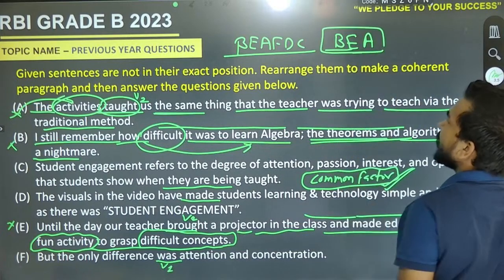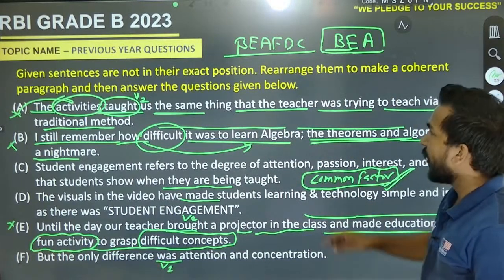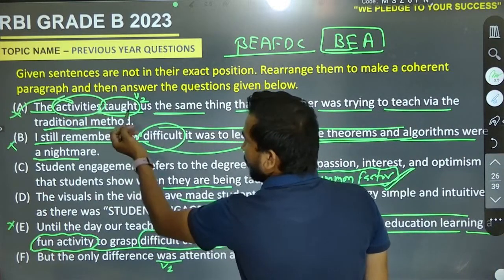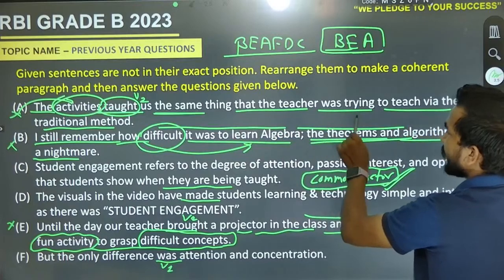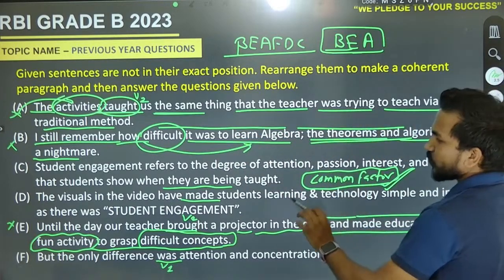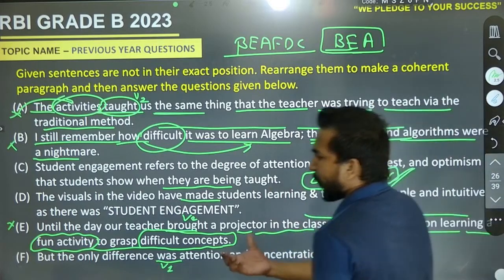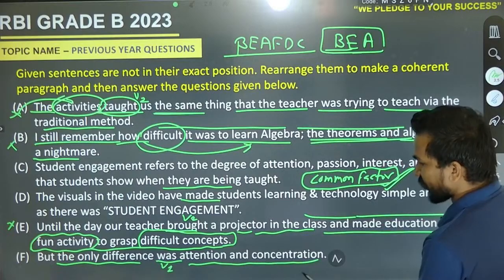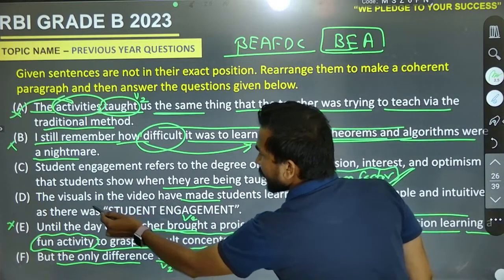Now we have completed the pair with the first phase. Now we can go for the next one also. The activities taught us the same thing that the teacher was trying to teach via the traditional method. Now come to the next point, and that is, but the only difference was attention and concentration. And the second one is the visual in the video.